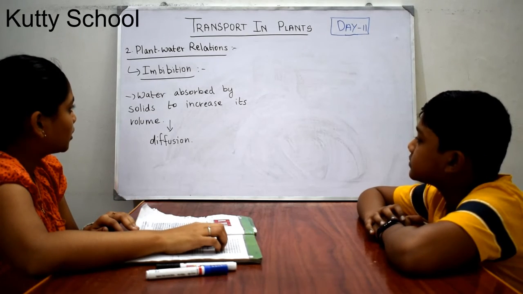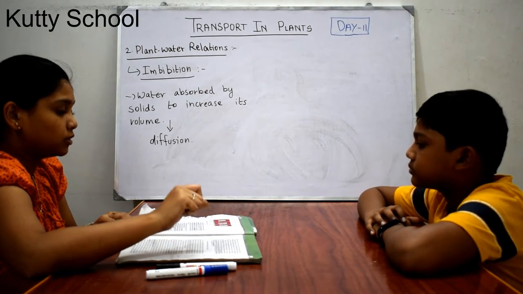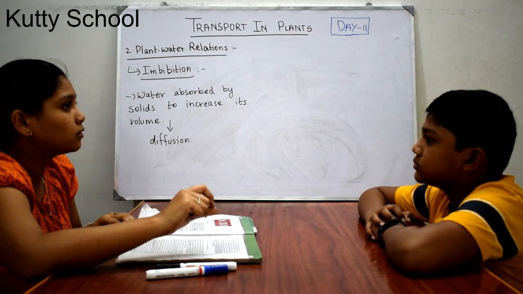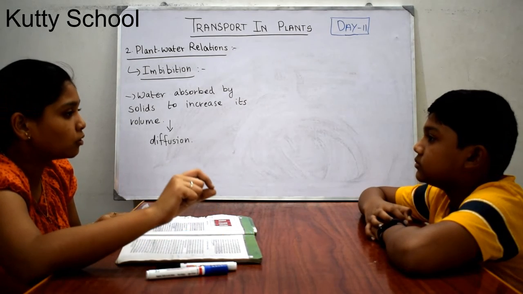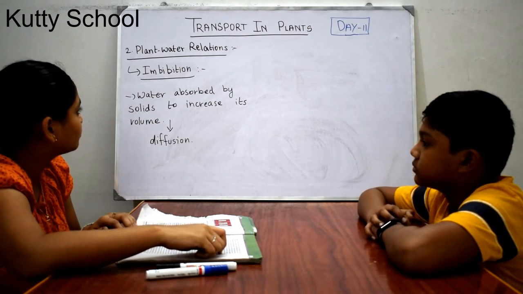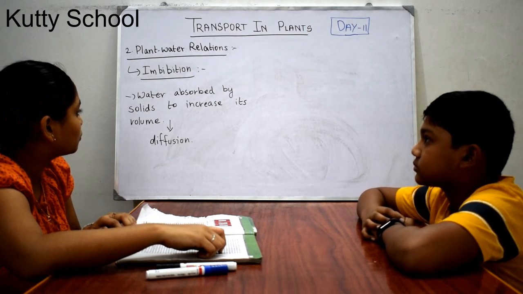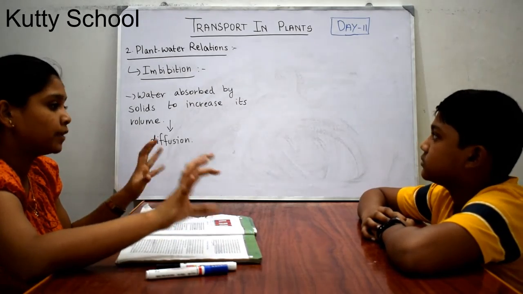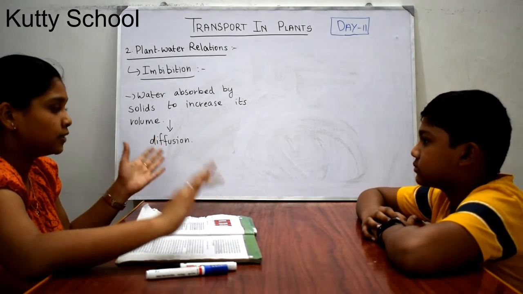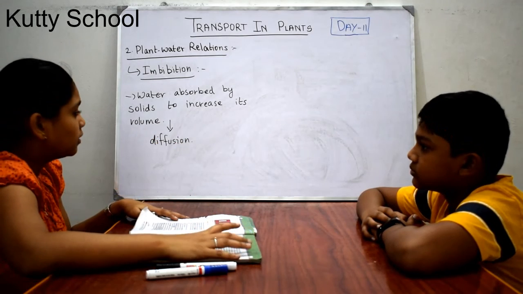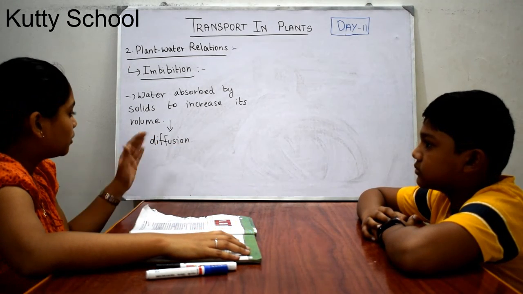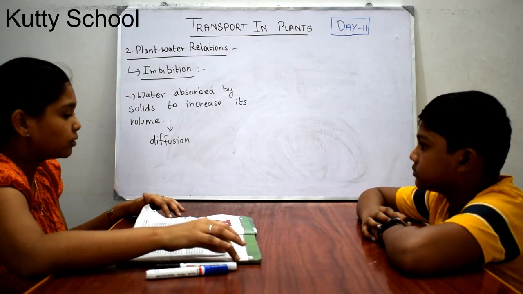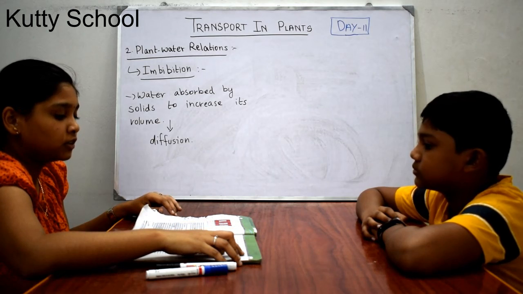Here also the water potential gradient, the concentration gradient, is very important: water diffuses from higher concentration to lower concentration. That's all, this is imbibition. Imbibition is nothing but absorption of water by solids. It may be seeds, wood, rocks, or anything. It is also a kind of diffusion. So next we go to the next topic, which is long distance transport of water.